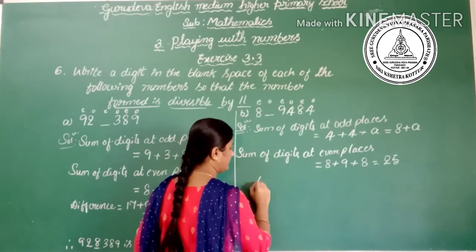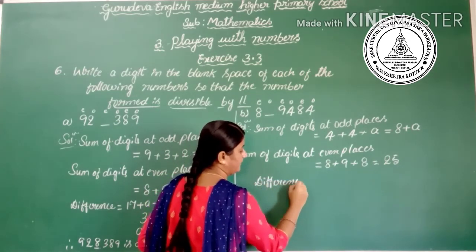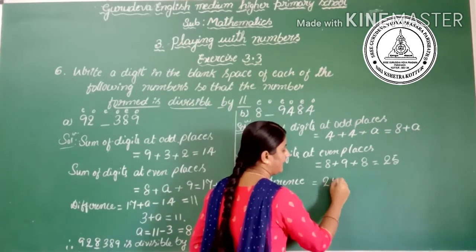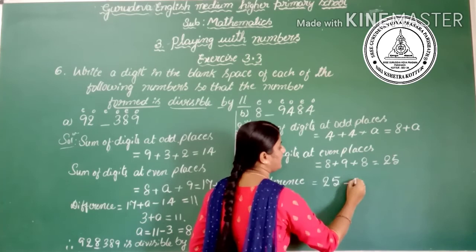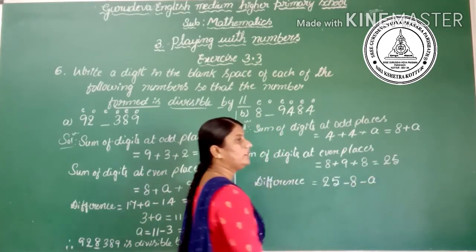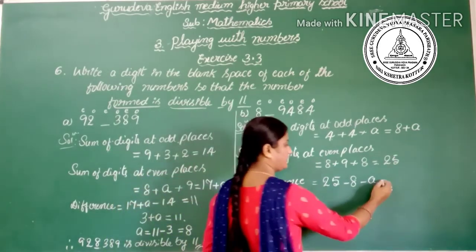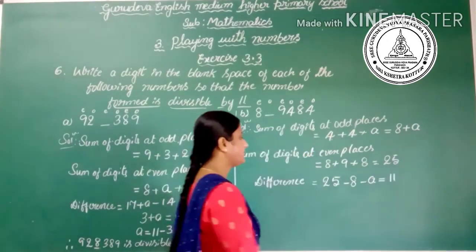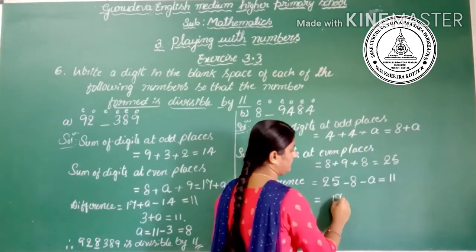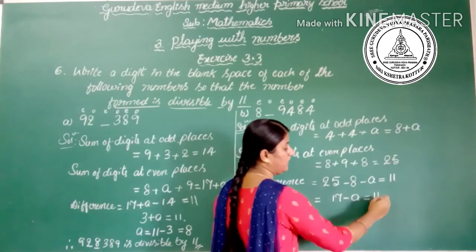Then the difference is 25 minus 8 minus a. We need a multiple of 11, so it equals 11. 25 minus 8 is 17, minus a, equals 11.